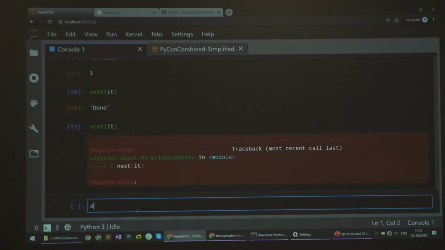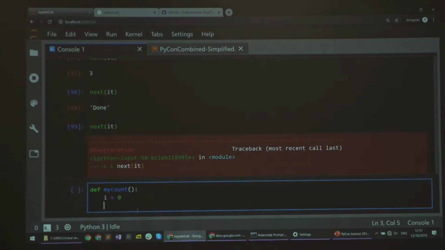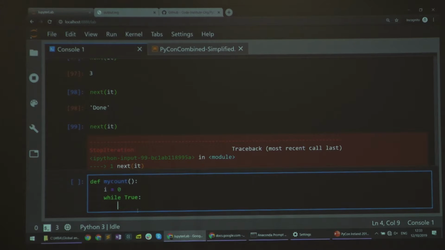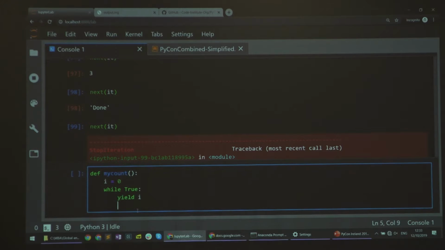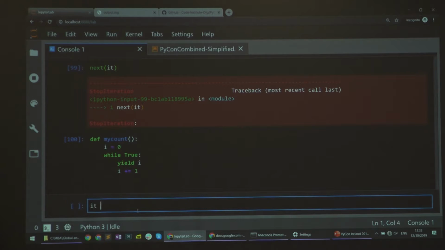And I can easily use this to create that count example. Let's say I want to create my own count. What I would do is initiate a new integer, a new index, and then in an infinite loop, just yield i, increment i. Right, so let's try that.